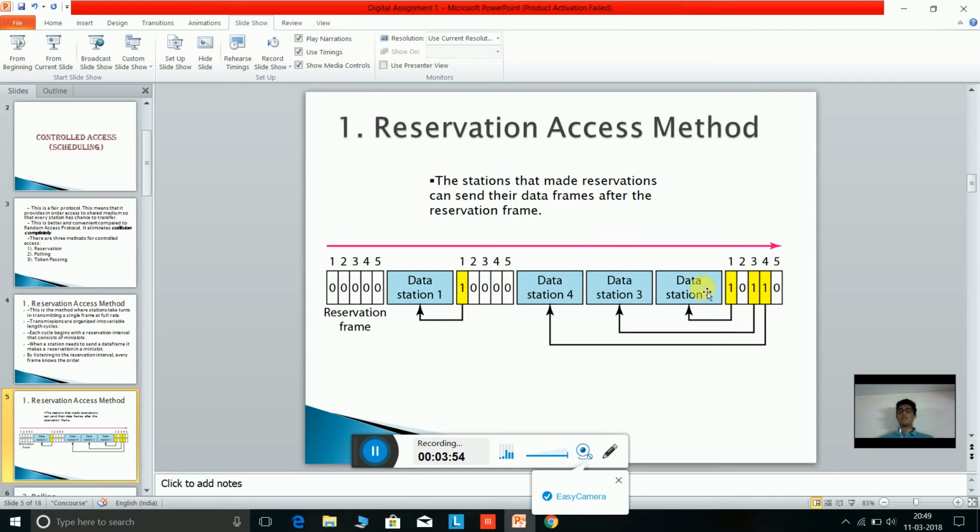Now if stations 1, 3 and 4 all want to send a data frame, then the value of 1 is given to 1, 3 and 4, and stations 2 and 5 have no data frames to send, so they are given the values of 0 and 0.